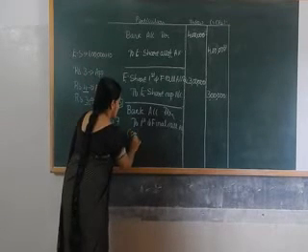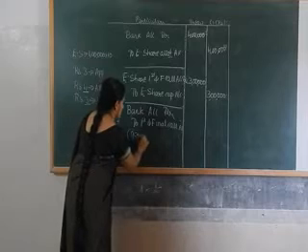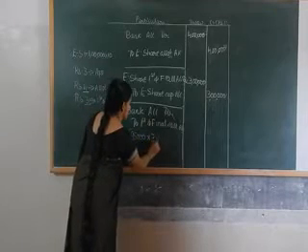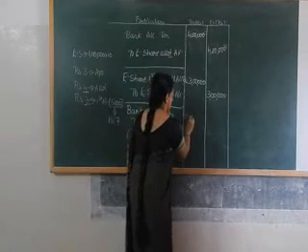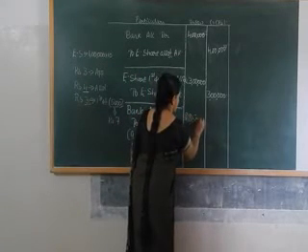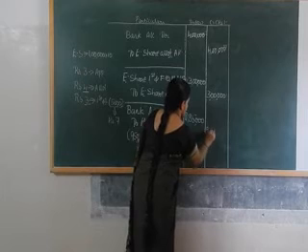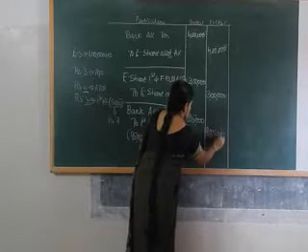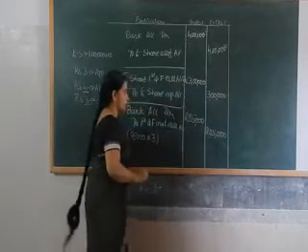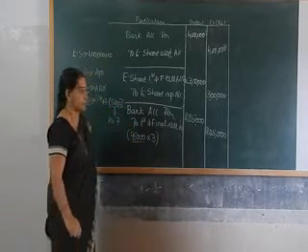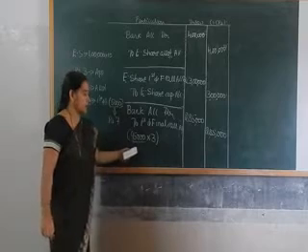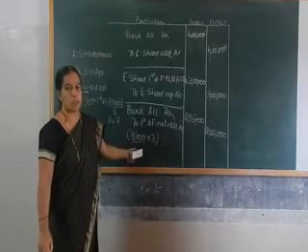That is 95,000. 95,000 into 3 becomes 2,85,000. Being first and final call money received on 95,000 shares.